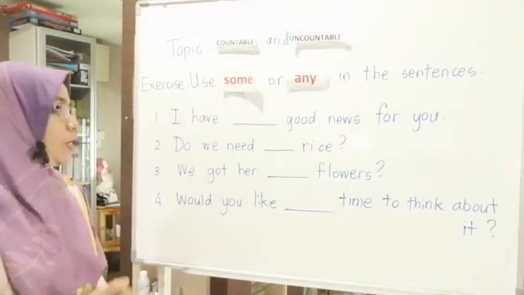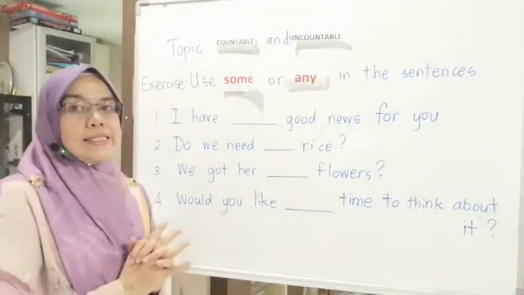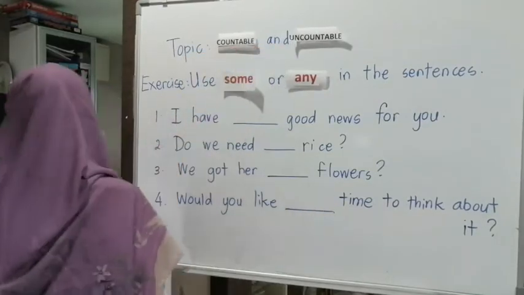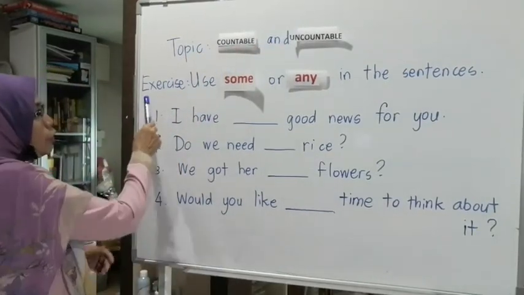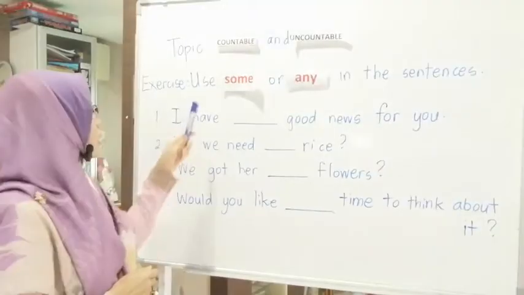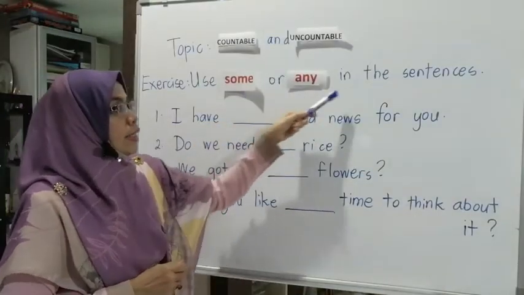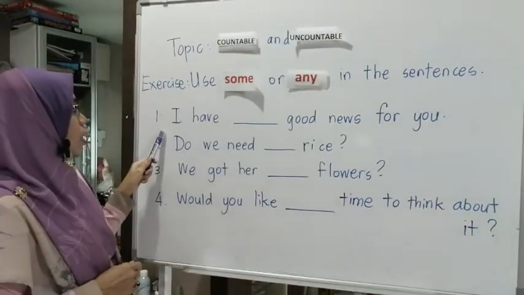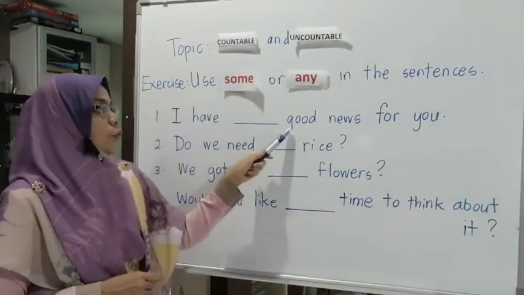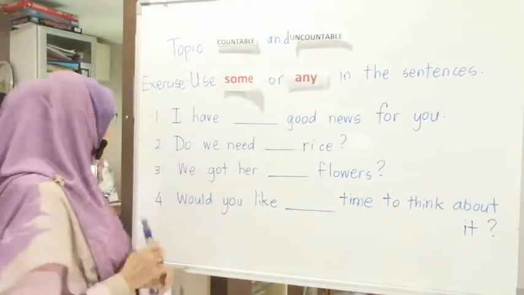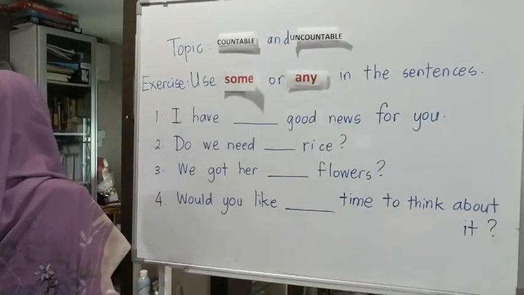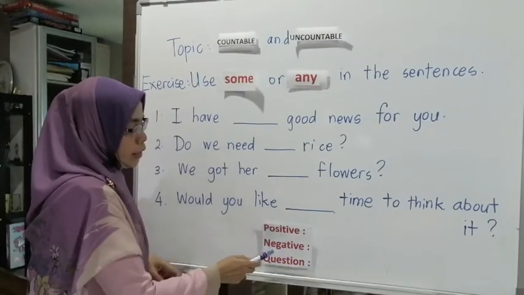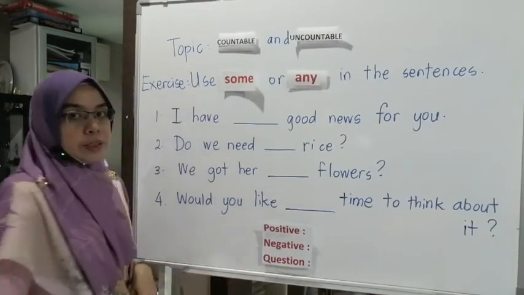Now we are going to see this again, the topic countable and uncountable, and we are going to do this exercise. Use some or any in the sentences. Number one: I have good news for you. What do you think? Is it a positive, negative, or question?